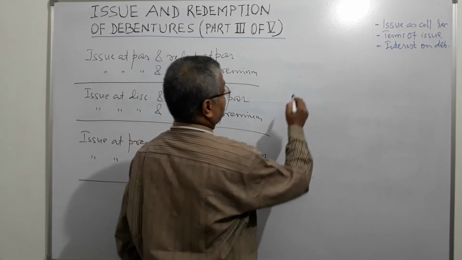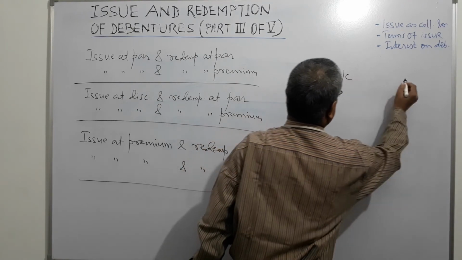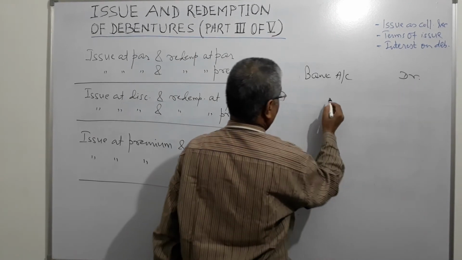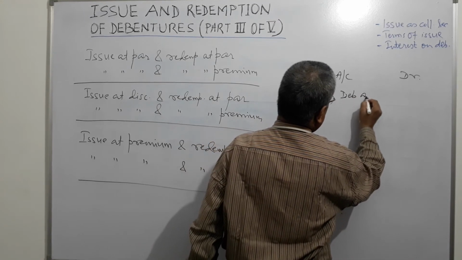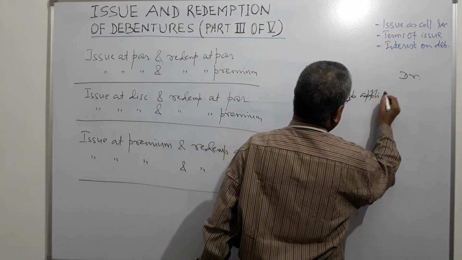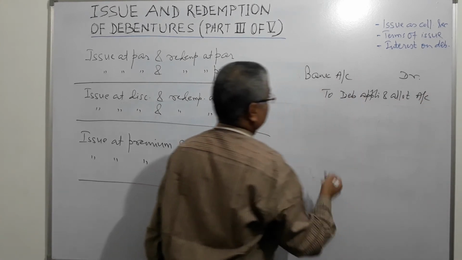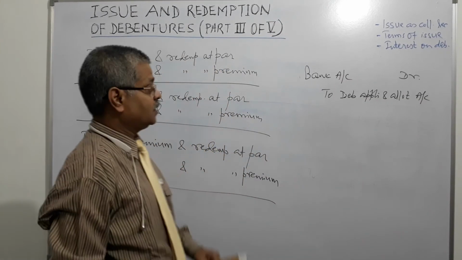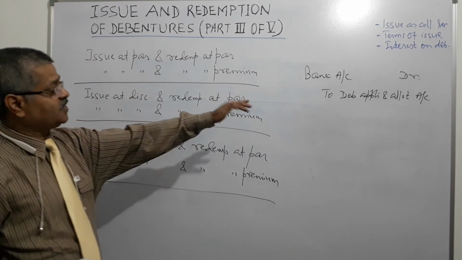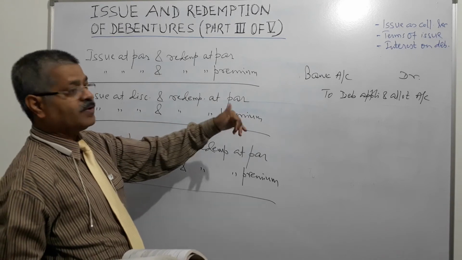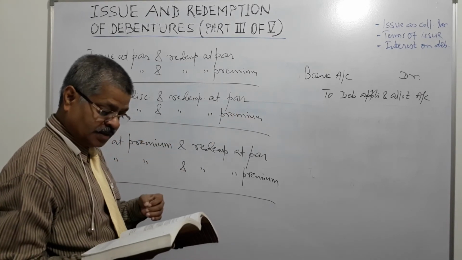First stage remains as it is. Whatever amount was received in the bank will be debited, and debenture application and allotment account will be credited. This is at the issue, receipt of application money. Now we will go to the allotment process, right?